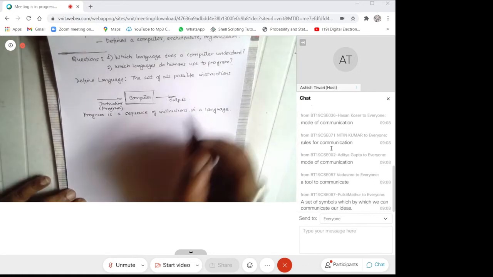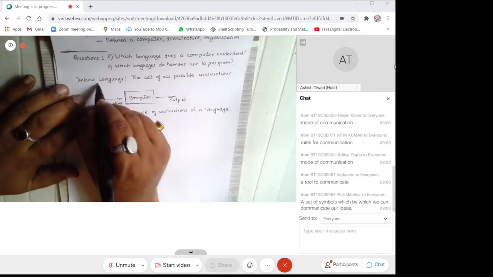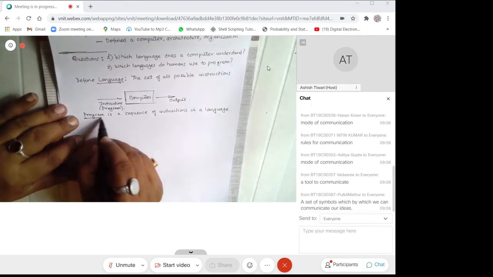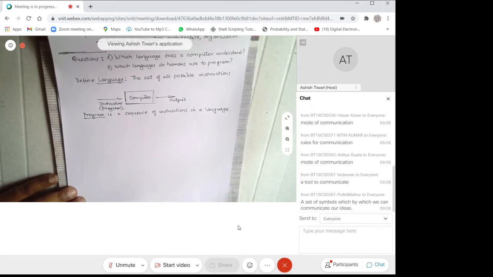So I think everybody understands this model. You know the relationship between a language, a program, and of course a computer. So this is how things are related. Very good. I think you already know this from maybe your fourth or fifth standard. You have been reading this all the while.